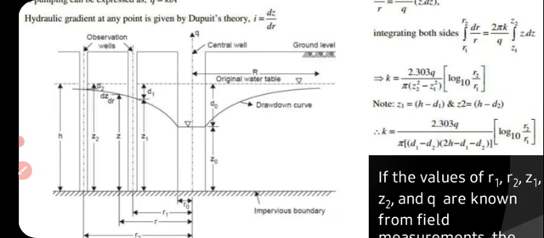Based on this figure, we can calculate the coefficient of permeability or discharge. What we have to find first, in an example, is whether the well is dug in a confined aquifer or an unconfined aquifer, right? So this figure shows an unconfined aquifer.